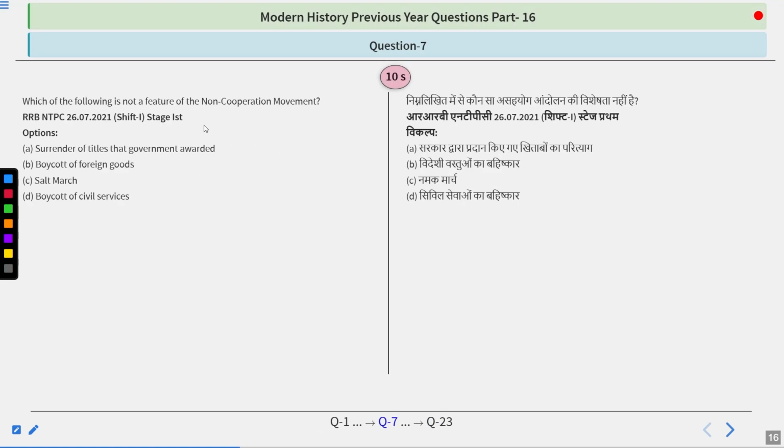Which of the following is not a feature of the non-cooperation movement? Surrender of titles that the government awarded, boycott of foreign goods, salt march, boycott of civil services. Think about it.